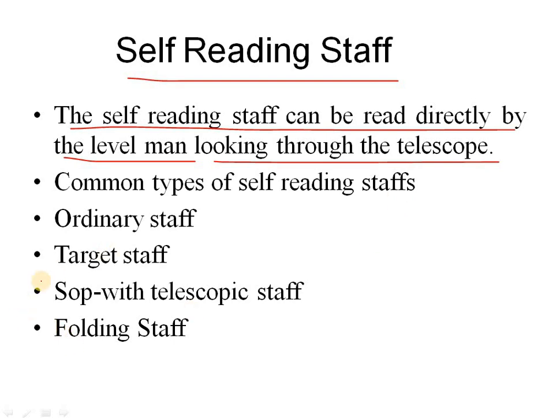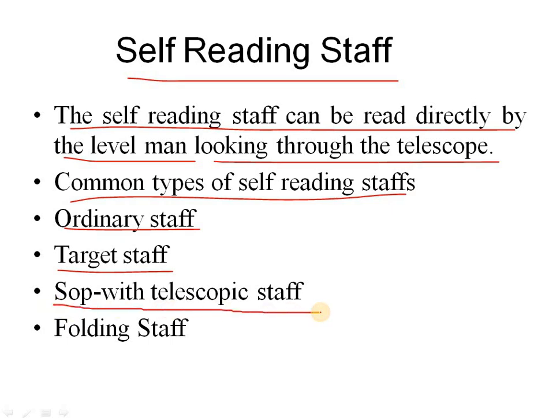Here, the common types of self-reading staffs are: ordinary staff, target staff, Sop with telescopic staff, and folding staff. Remember, these staff names are very important. Which staff we are using in our leveling, in our practical, in our college, and in the surveying field, I will explain now.